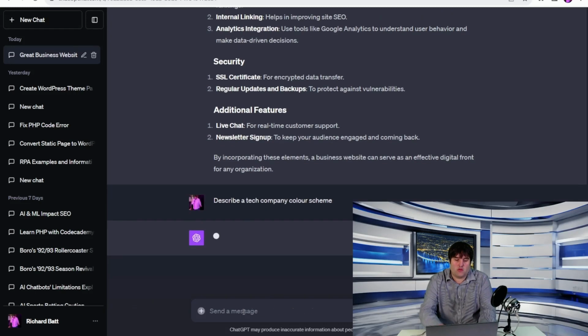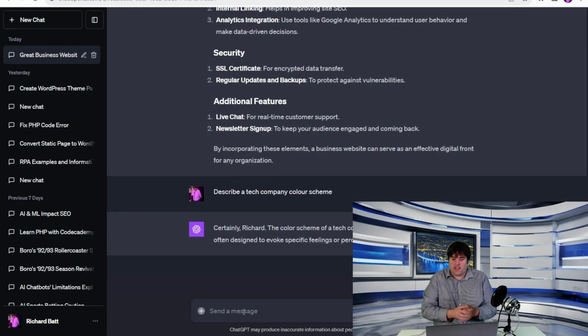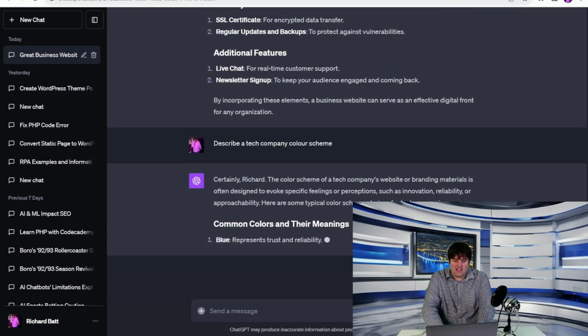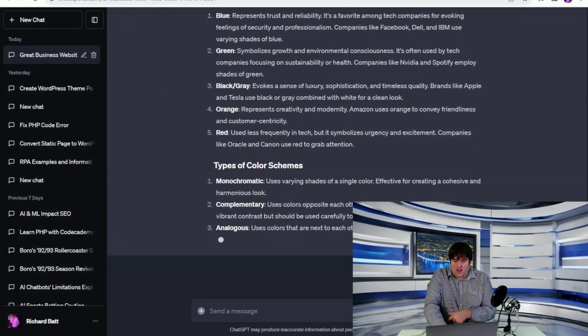company colour scheme, and what this is going to do is basically go through and describe what it is. So think about what ChatGPT knows. It does already know all of these things. It knows what these kind of websites should look like. So ChatGPT does know these things already, and it will describe it all out.